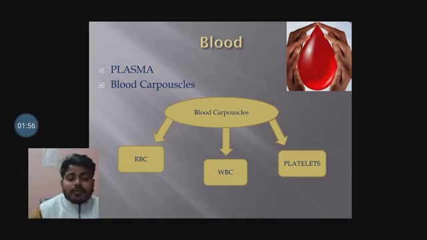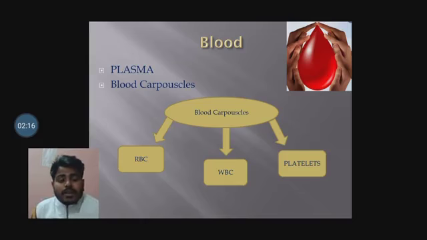Blood platelets. What are blood platelets? Blood platelets are colorless cell fragments of blood which help in blood clotting, which prevents bleeding.